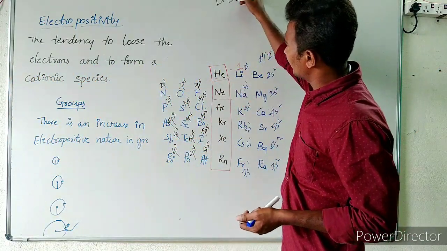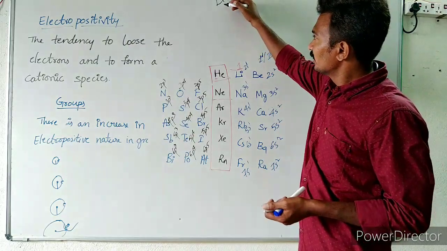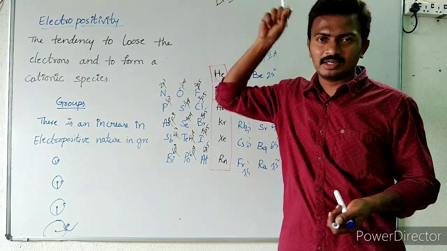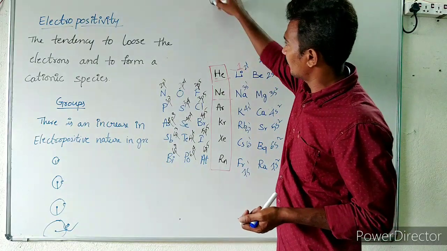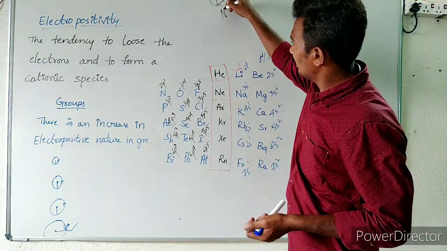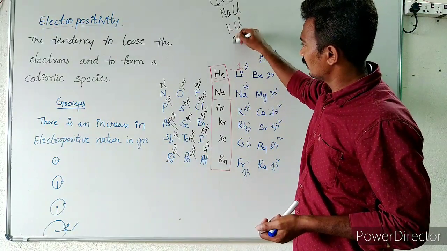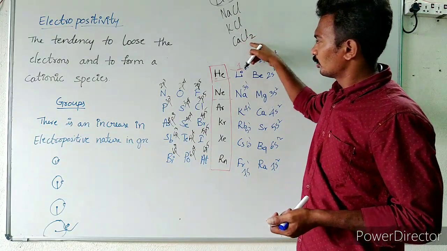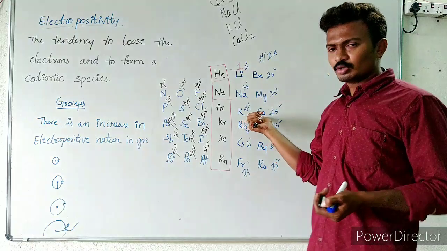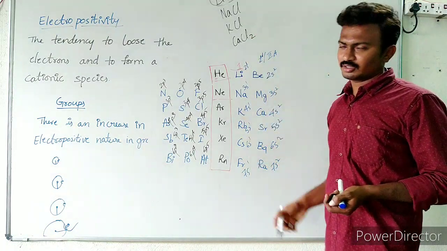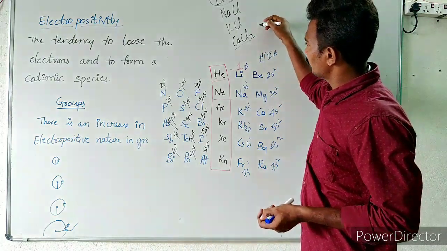So that is the reason why, if you take lithium chloride, lithium loses its electron, and the chlorine is going to gain that electron, and they are going to form a compound like this, lithium chloride. And so the salts: sodium chloride, potassium chloride, calcium chloride. It requires two electrons, right? It loses two electrons. So here two chlorides are going to get two electrons, and they are going to get converted into CaCl2.